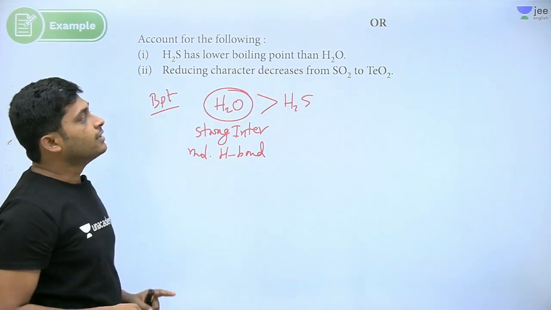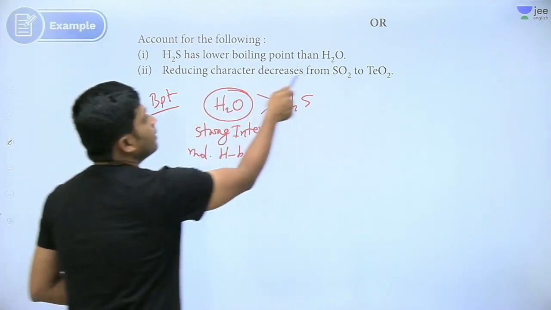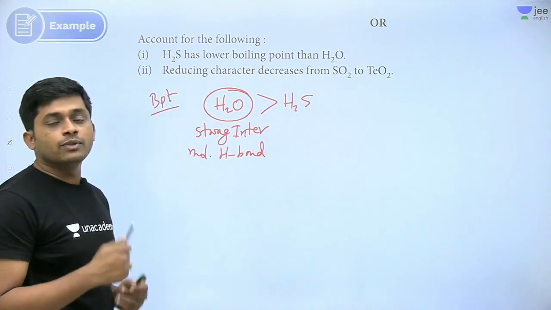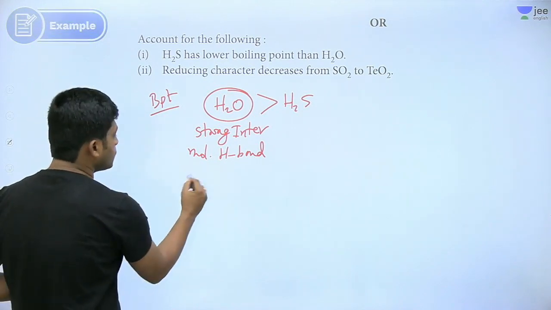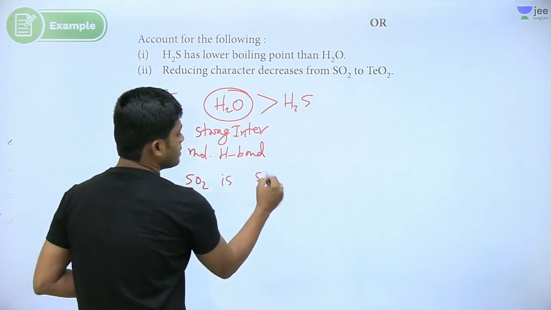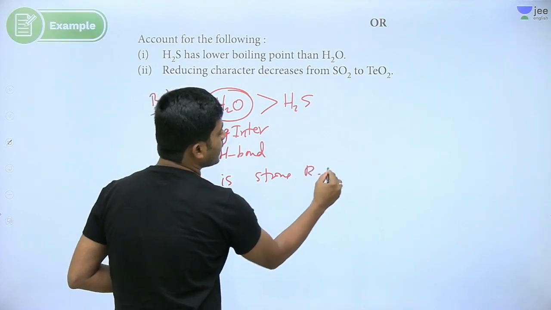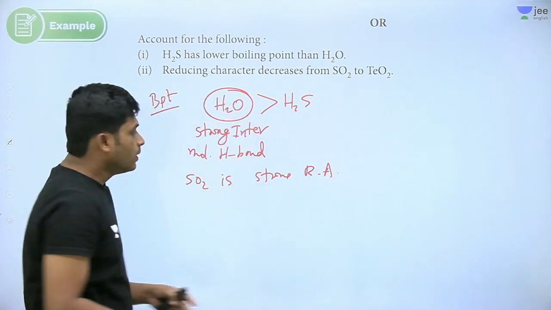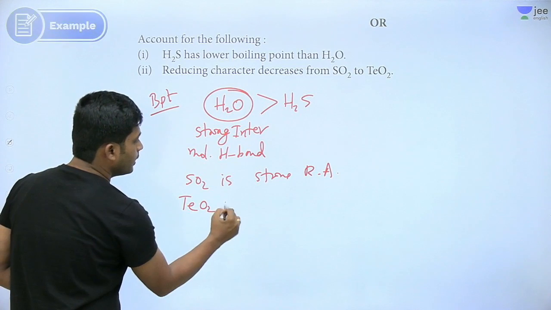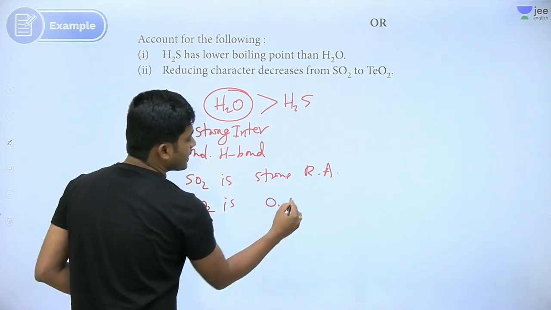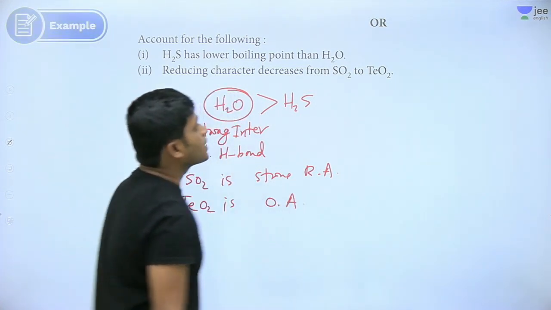Reducing character decreases from SO2 to TeO2. What is the reason? SO2 is a strong reducing agent in this particular group and TeO2 is an oxidizing agent. Means what is happening?